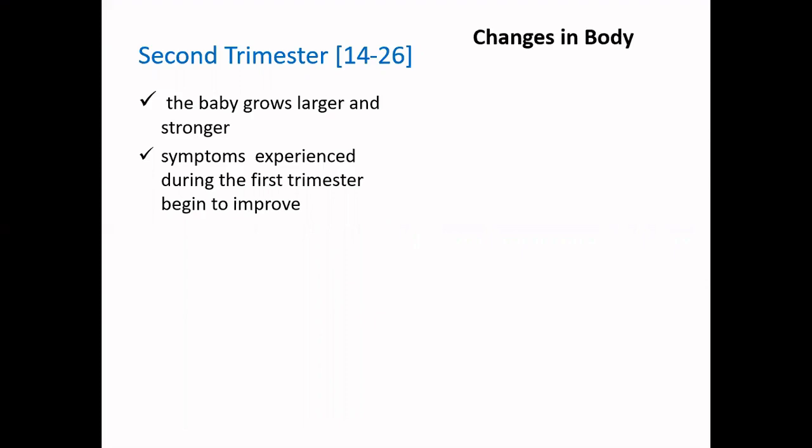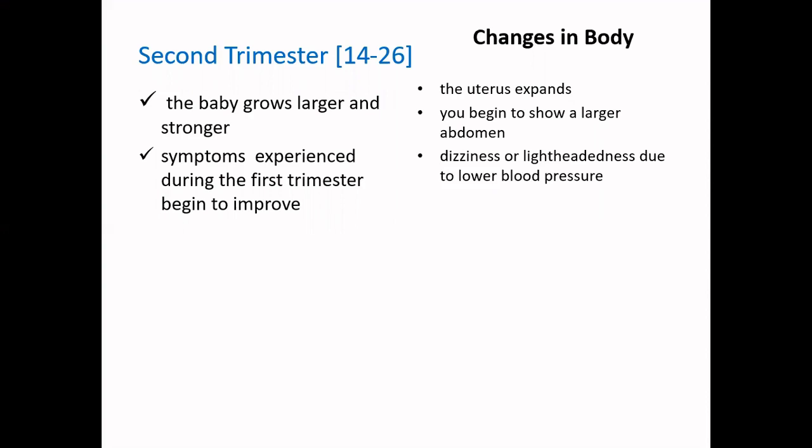What are the changes that occur in the body of the woman in this phase? First and foremost, as the baby is growing, the uterus tends to expand. You begin to show a larger abdomen. That means your belly tends to grow at a comparatively faster rate compared to what you observed in the first trimester. You may find dizziness or lightheadedness due to a drop in blood pressure. You may also at times feel the baby movement. This may be towards the end of the second trimester. It is quite common, or it may also be seen in the third trimester.